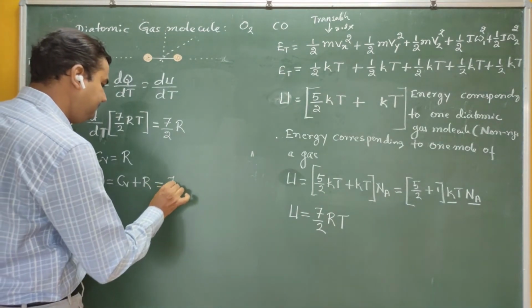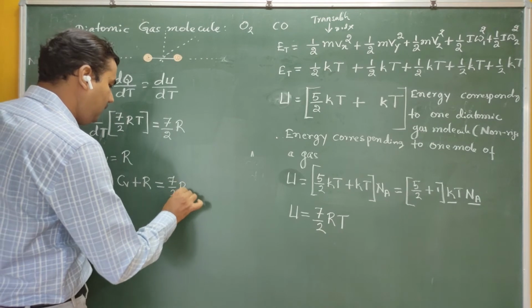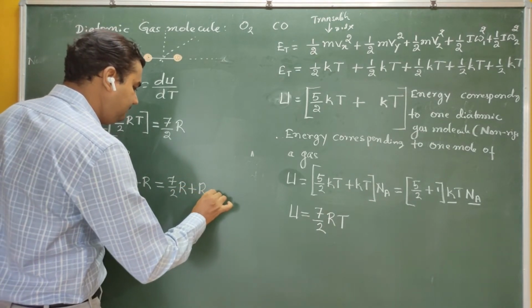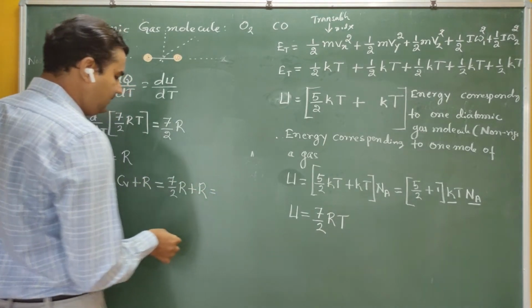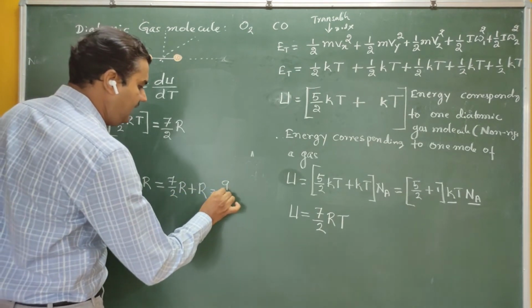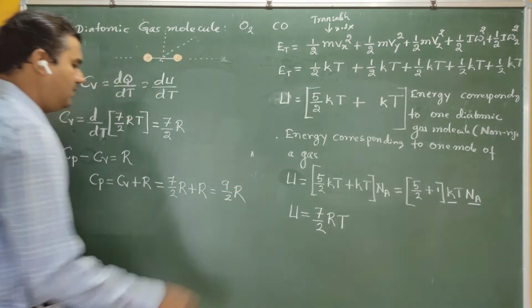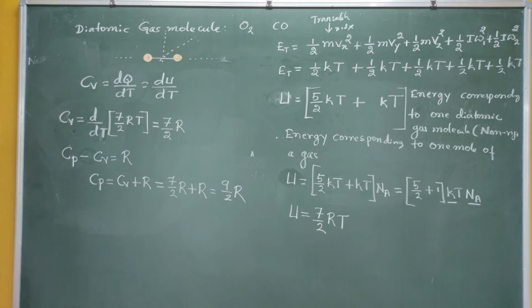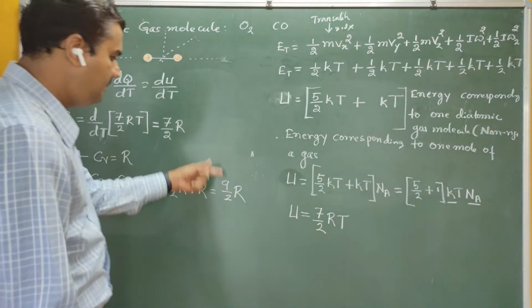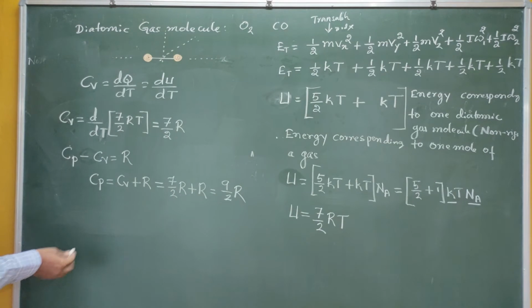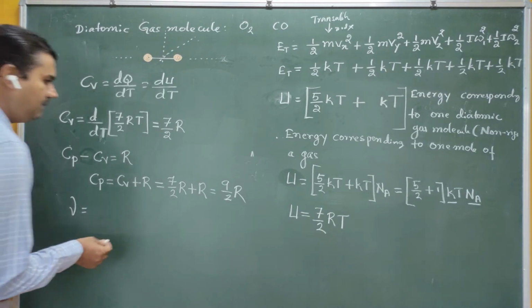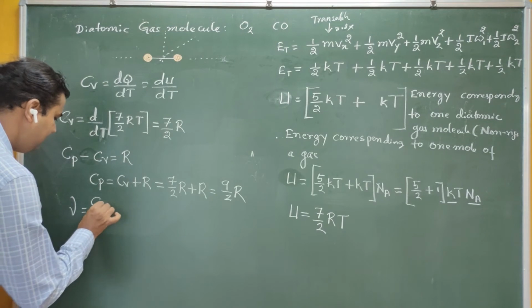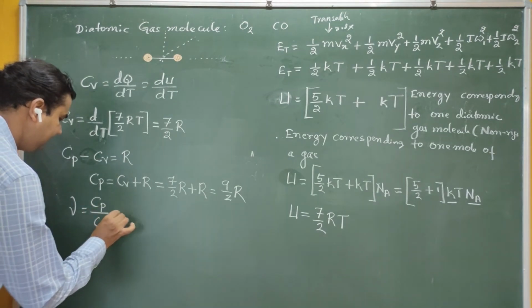So Cv is 7 by 2 R plus R. So this becomes 9 by 2 R. Therefore, what is your Cp? The molar specific heat at constant pressure is 9 by 2 R. Therefore, the gamma for the diatomic gas molecules, if they are non-rigid, is given by Cp by Cv.